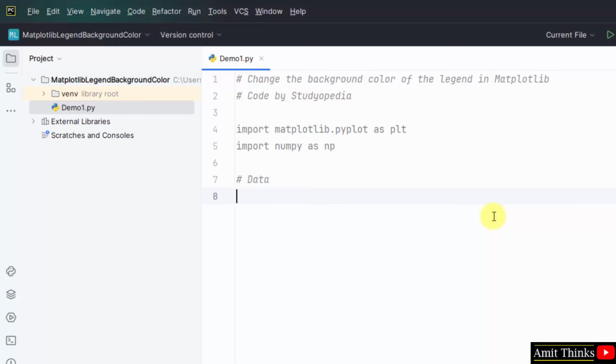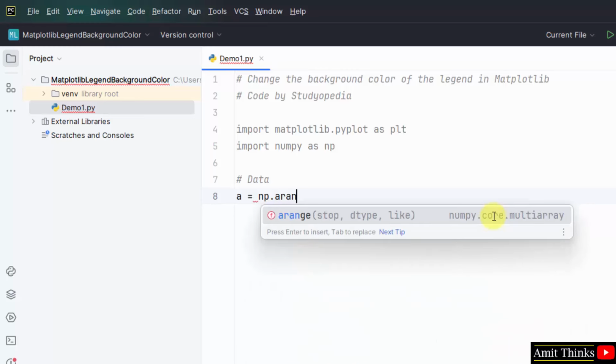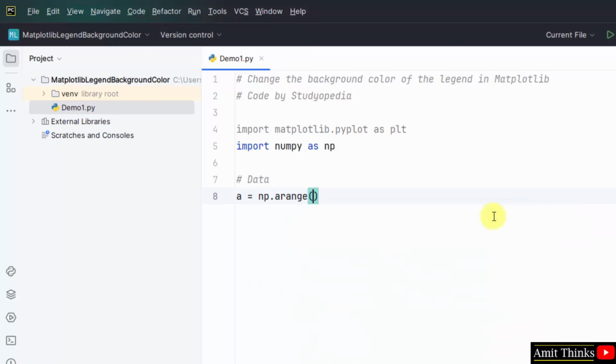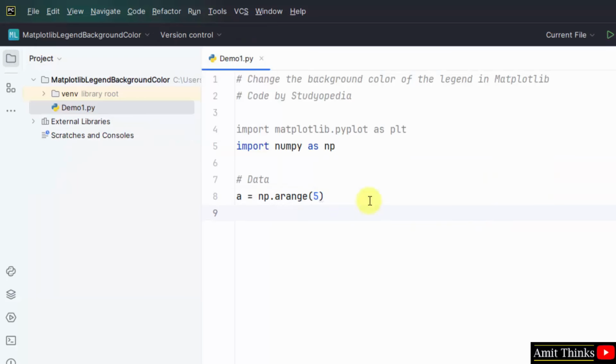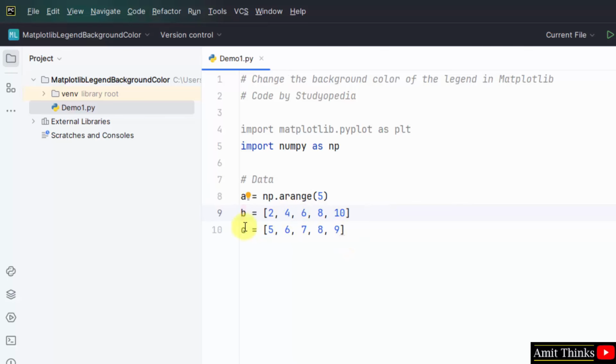Now let us set the data. First we will set a data using the arange method. This will set an array. We will set two more. Here it is. We have set B and C, some random values for our data.